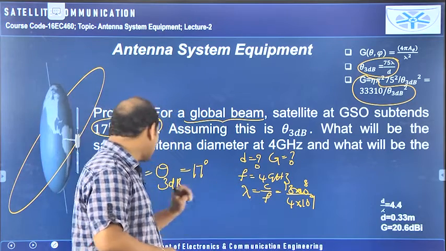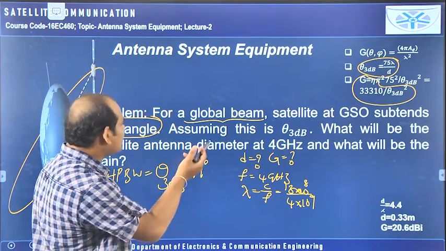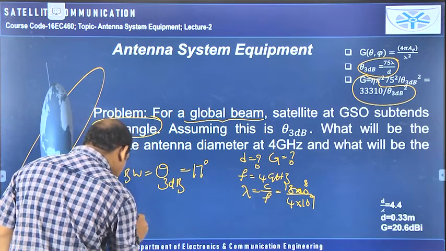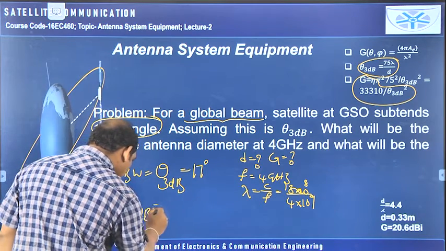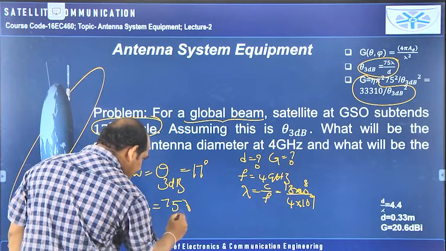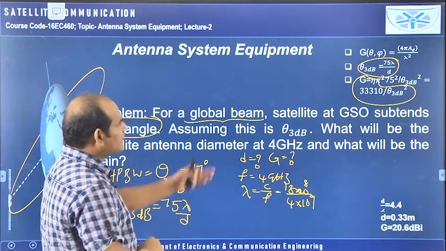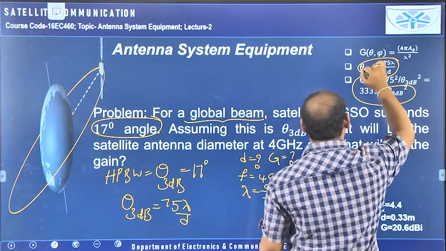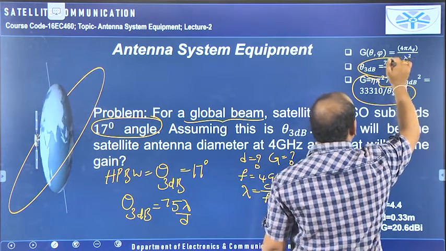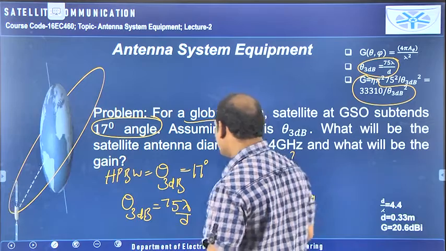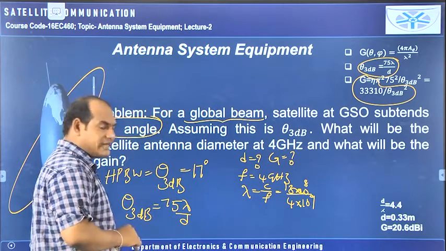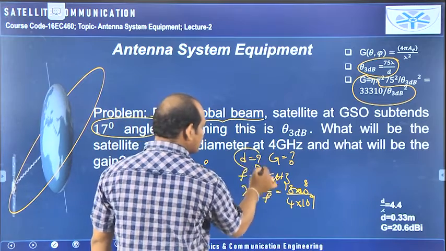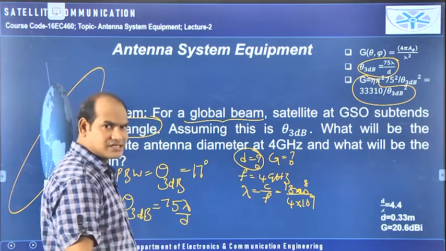They have given the f value, and from that we got lambda. That means we now have the lambda value and the half power beamwidth. So simply we can calculate the D value first. What is the formula? Theta 3 dB is equal to 75 lambda by D. Theta 3 dB is the half power beamwidth, which was given as 17 degrees. Lambda we have already calculated, so from this we can get the D value. So the diameter calculation is over.